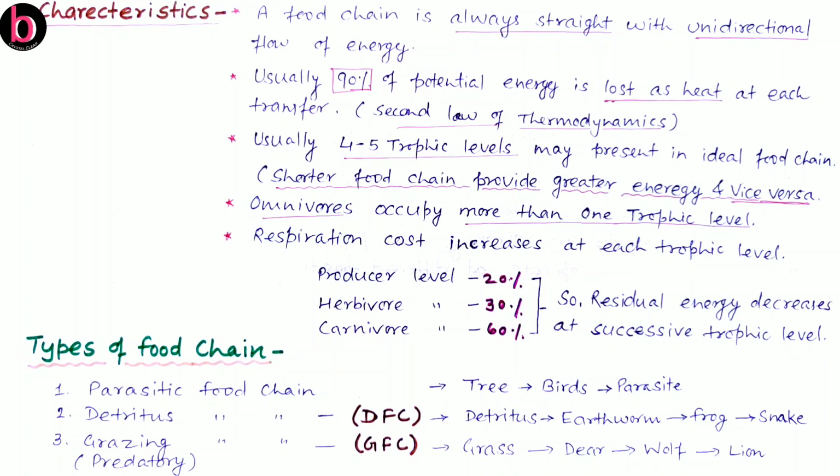Next is the grazing food chain, also known as the predatory food chain. Here grass is eaten by deer, deer is eaten by wolf, and wolf is eaten by lion. So these are the three types of food chain with their respective examples.